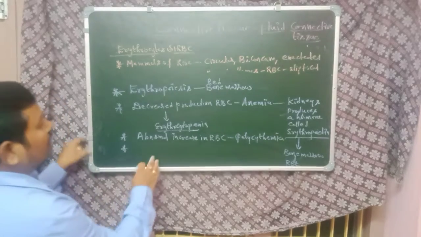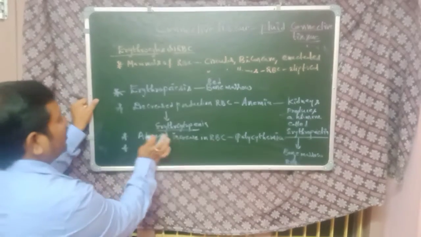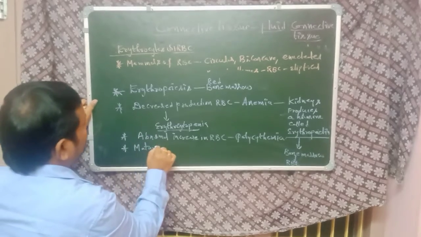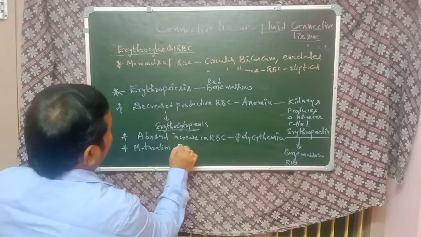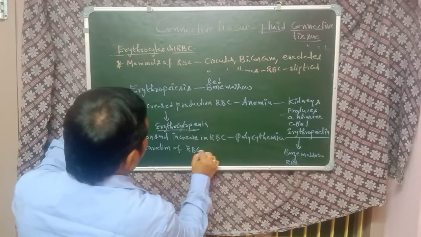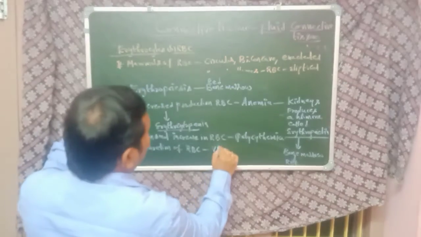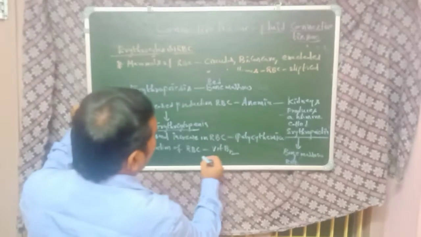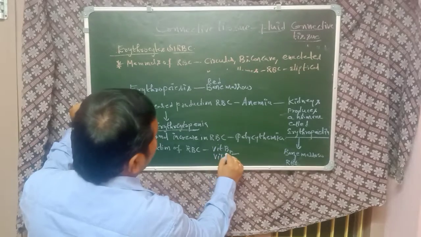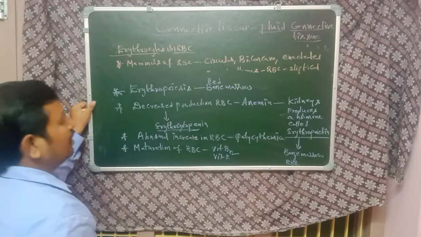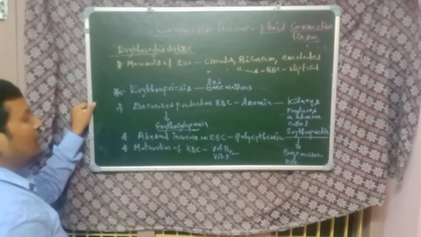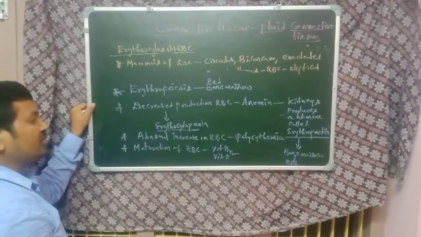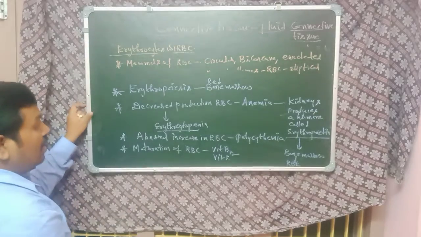So next, coming to polycythemia. For the maturation of RBC, vitamin B12 and vitamin K are helpful. These vitamins are helpful for the maturation of RBC.